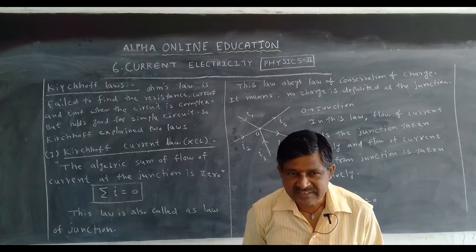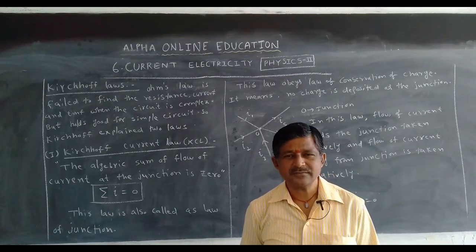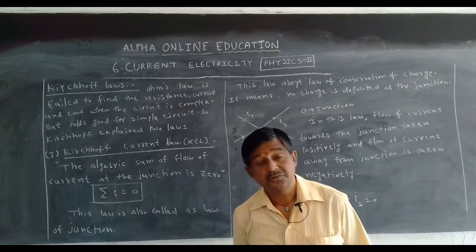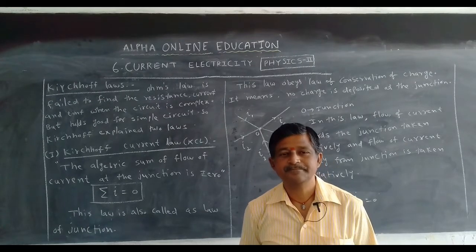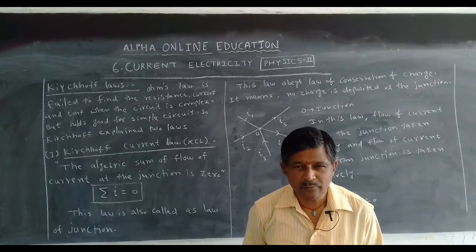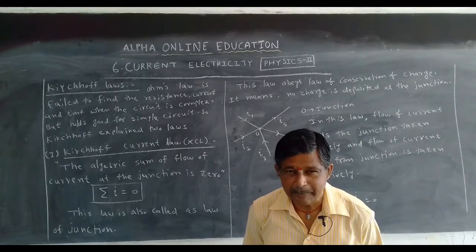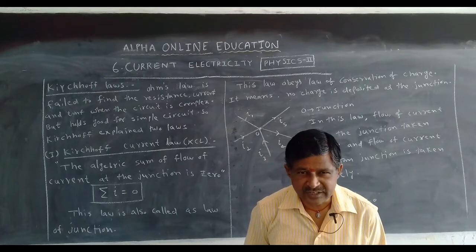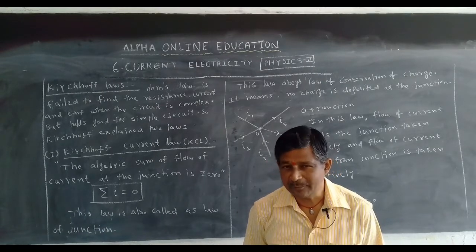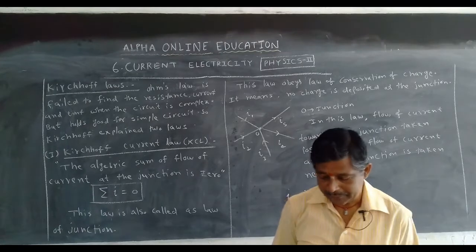A complex circuit means that in that circuit 2 or more resistors are present, 2 or more batteries are present, and a number of loops are also present. It is called a complex circuit.